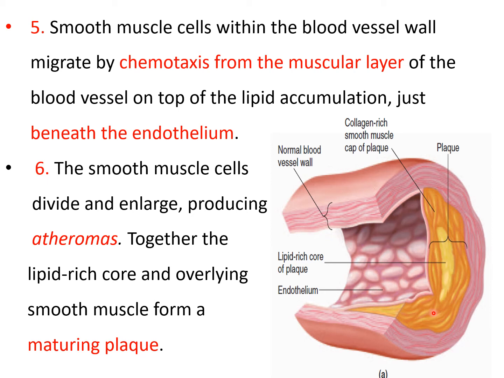Together the lipid rich core and overlying smooth muscle form a maturing plaque. Previously it was just the process that had started, and now we say that the plaque has been formed. This plaque will now mature further as we see the stages of the atherosclerosis further ahead.